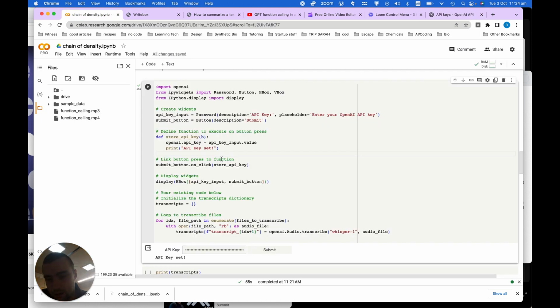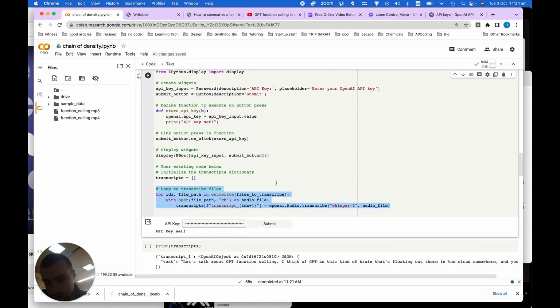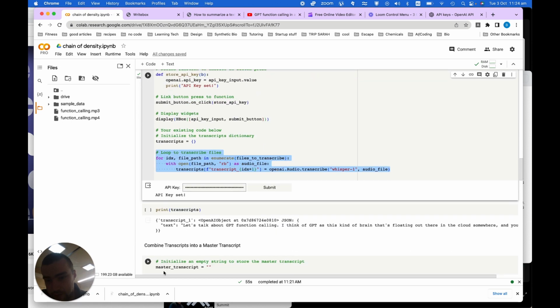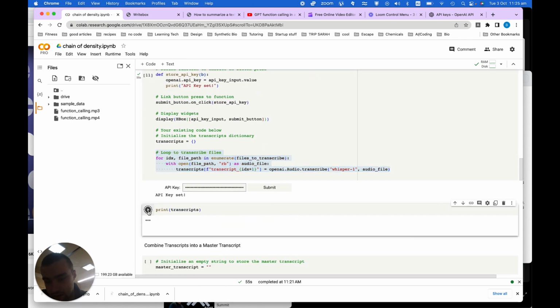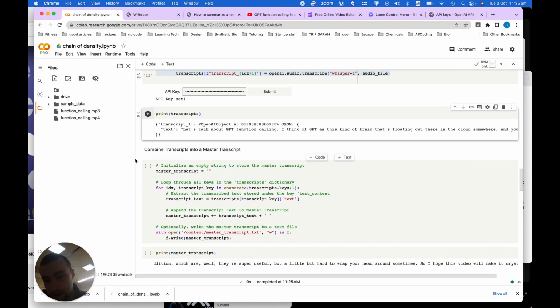And you will then put your API key in, and this will run through all of the files and transcribe each one. And then if we print out these transcripts, we can see what they look like. So it's just a single transcript here, but Whisper does a really good job of taking even fuzzy audio and transcribing it almost like, I would say, 95% correct.